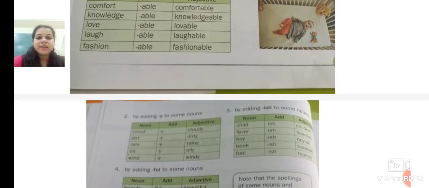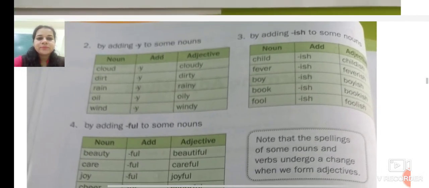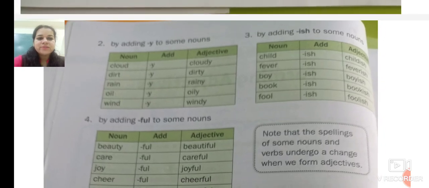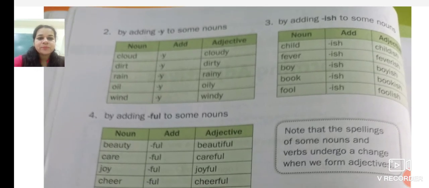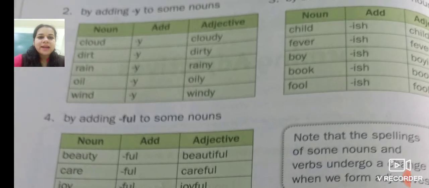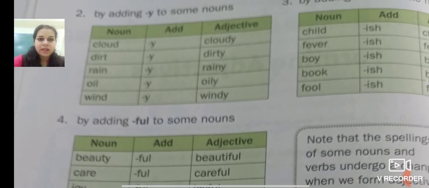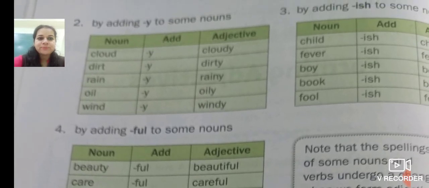Now we move ahead. Now we will see more nouns, by adding y. Cloud, cloudy. Dirt, dirty. Rain, rainy. Oil, oily. Wind, windy.